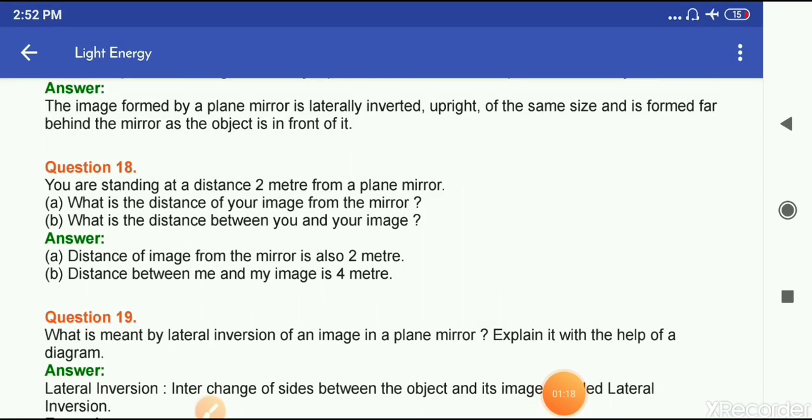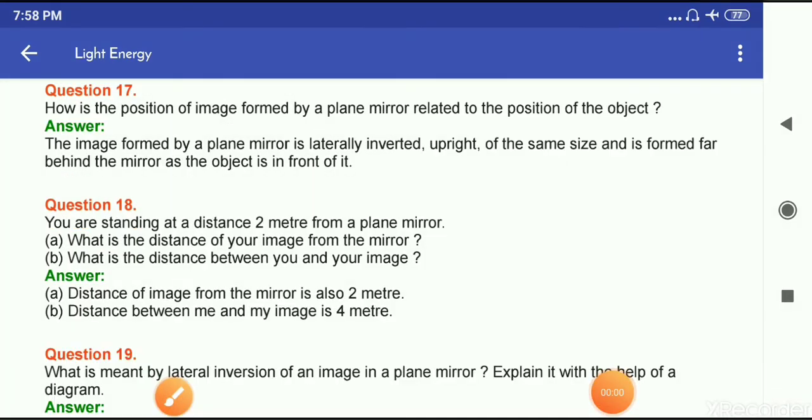Question number 18. You are standing at a distance of 2 meters from the plane mirror. What is the distance of your image from the mirror? That is also 2 meters. And what is the distance between you and your image? That is 4 meters. Number 19. What is meant by lateral inversion of an image in a plane mirror?